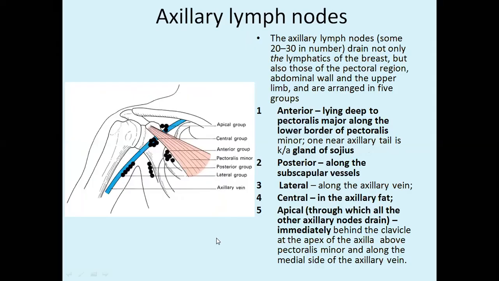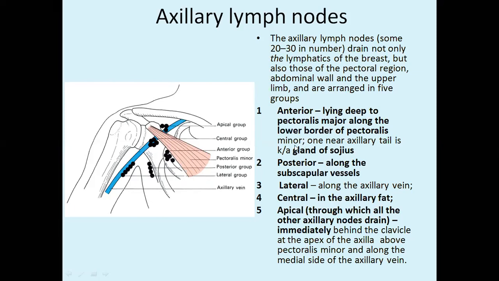Okay, then coming to the axillary group of lymph nodes, these are the lymph nodes which are draining the mammary gland. If you take the pectoralis minor muscle as a landmark, once you remove the pectoralis major, you will see the pectoralis minor. We have many groups of lymph nodes related to the axilla. Below the lower border of the pectoralis minor, we have the anterior group, lying deep to the pectoralis major.